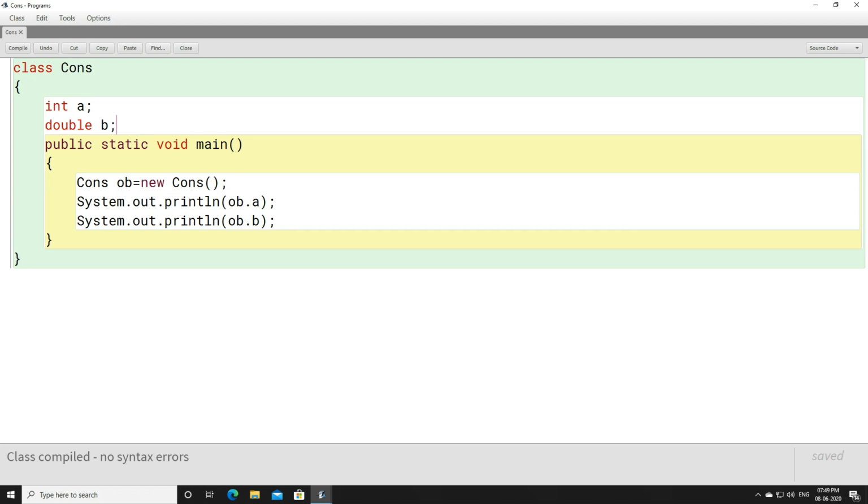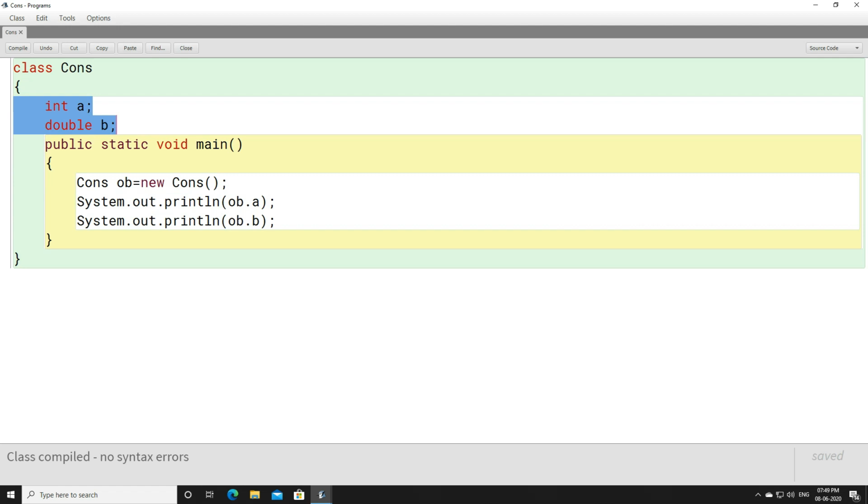Here we don't have any default constructor, so a constructor will be made automatically in the background, a will be initialized with 0 and b with 0.0, and whenever you print ob.a it will give you 0 and ob.b it will give you 0.0. The reason is that here no constructor is existing.